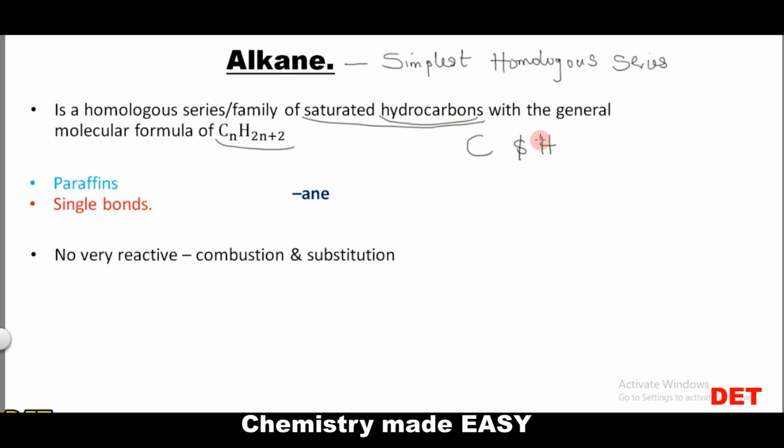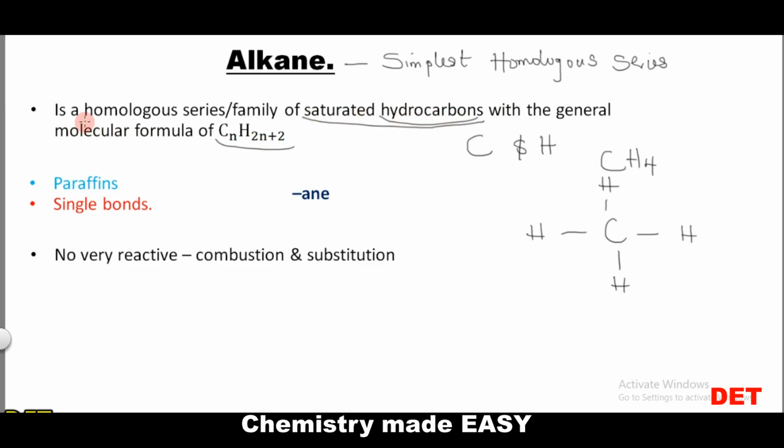So a saturated hydrocarbon is an organic compound that contains only single bonds. That is why it is saturated. An example is methane, CH4. The structure of methane is like this: this is hydrogen, this is hydrogen, this is hydrogen, and this is hydrogen. This is methane. So it contains only single bonds, and this compound is a compound of carbon and hydrogen. That is why it is called a saturated hydrocarbon.